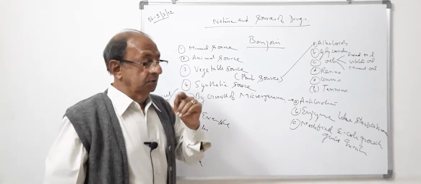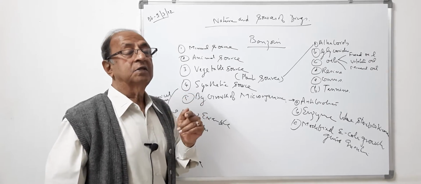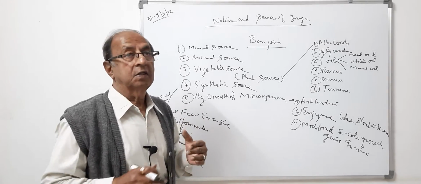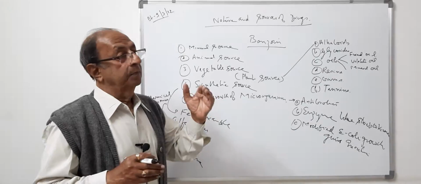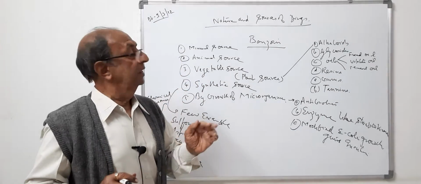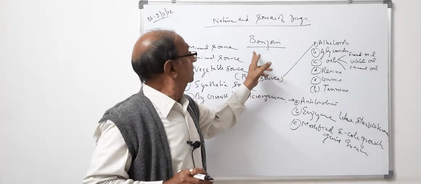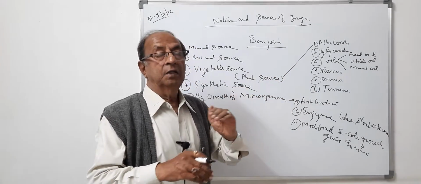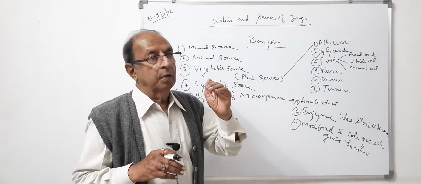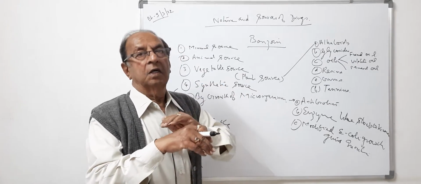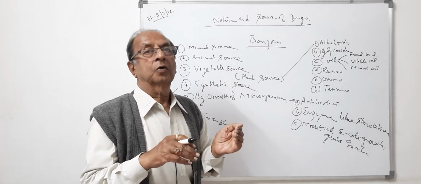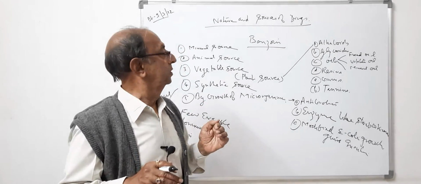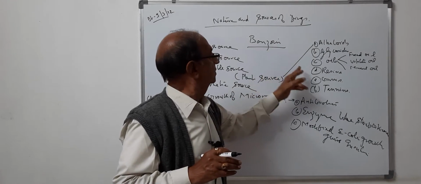When a person goes in a hospital in emergency, having some accident and oozing blood from its body, then a brown color tincture is being applied that contains benzoin. Benzoin is one resin which is helpful in blocking the broken blood vessels. It forms a film over the broken blood vessels and the oozing of blood is being stopped. So this is another resin which is being used.